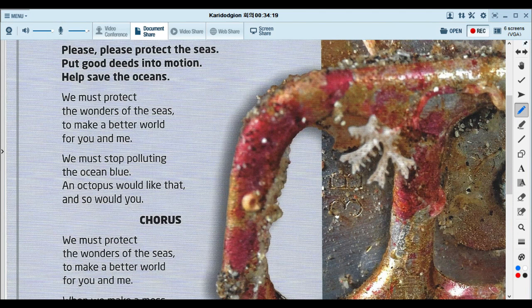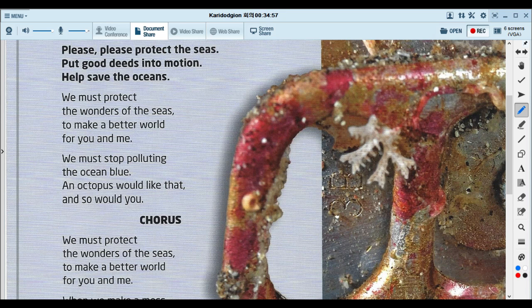Please, please, protect the sea. Put good deeds into motion, help save the ocean. Please, please, protect the sea. Put good deeds into motion, help save the ocean. We must protect the wonders of the sea to make a better world for you and me. We must stop polluting the ocean blue.